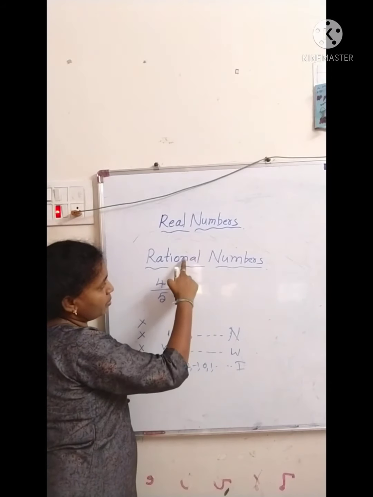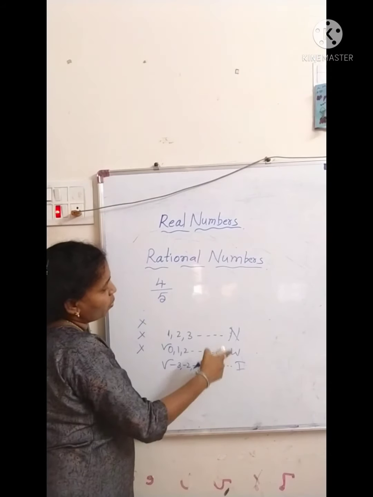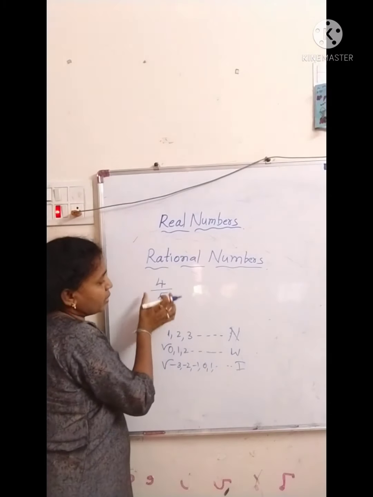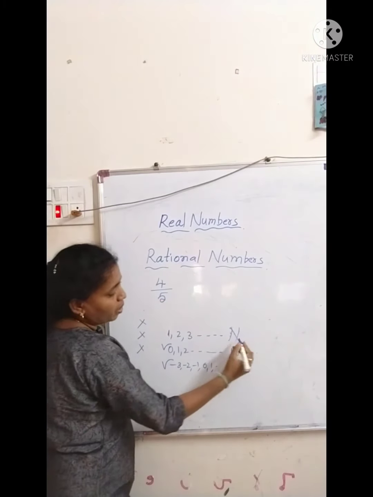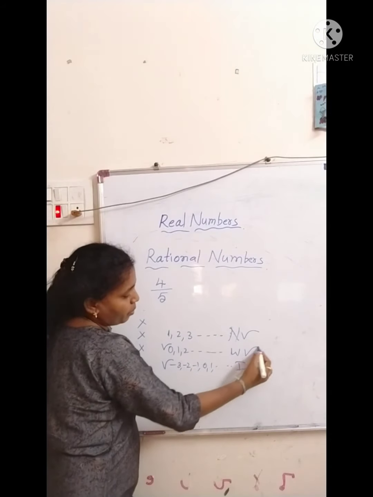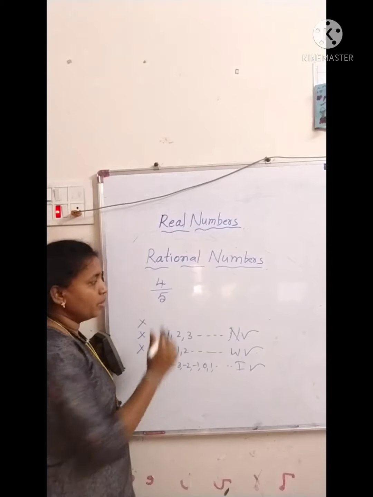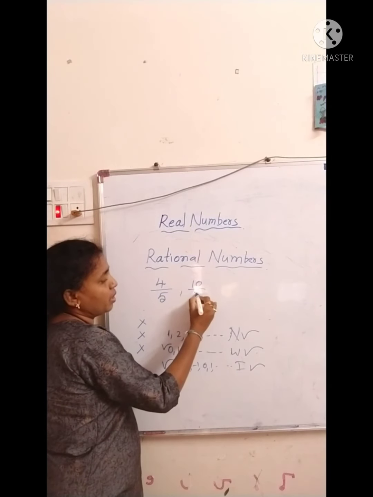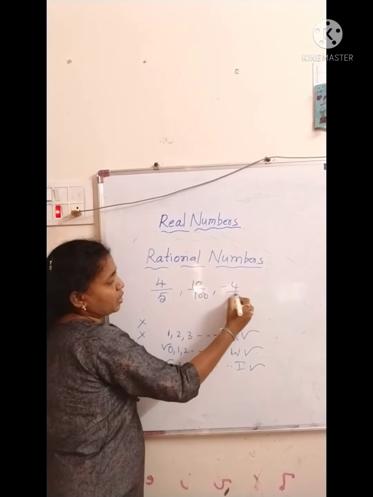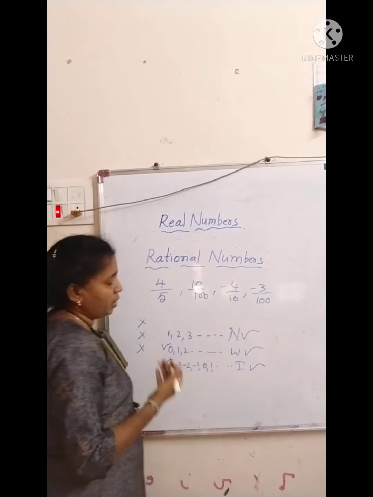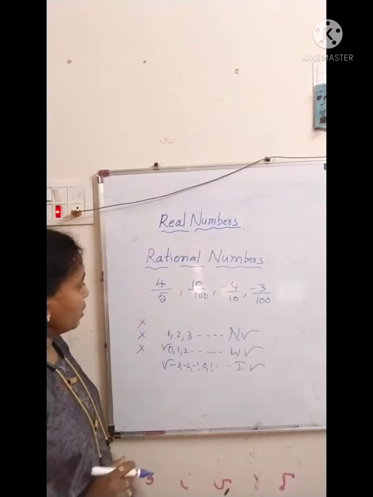All natural numbers are rational, all whole numbers are rational, integers are rational. But some rational numbers need not belong to natural numbers, whole numbers, or integers. Is it clear? You take 10 by 100, minus 4 by 10, minus 3 by 100, like that. Take any rational numbers.